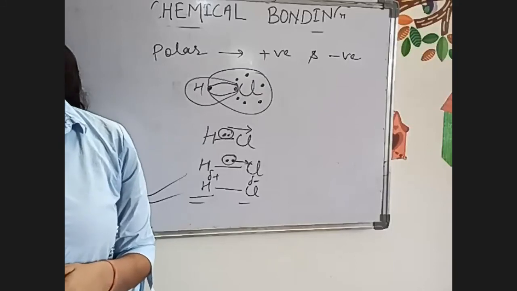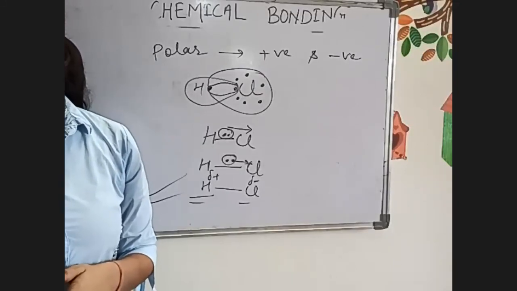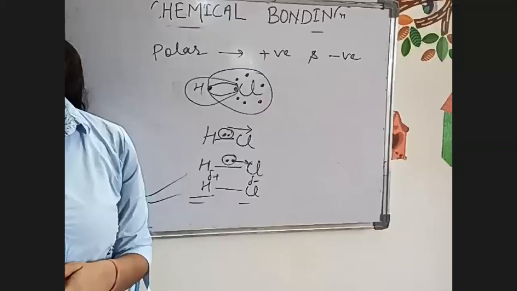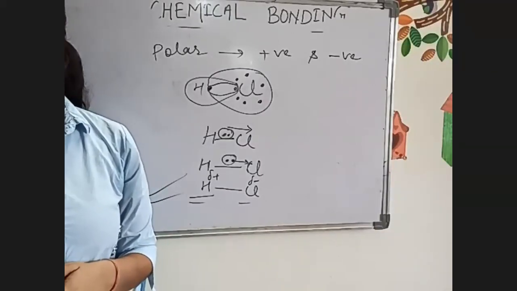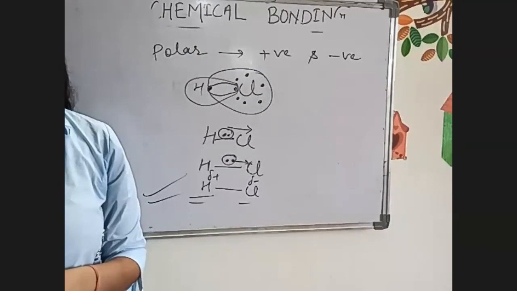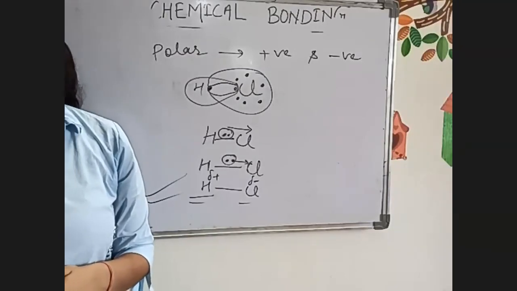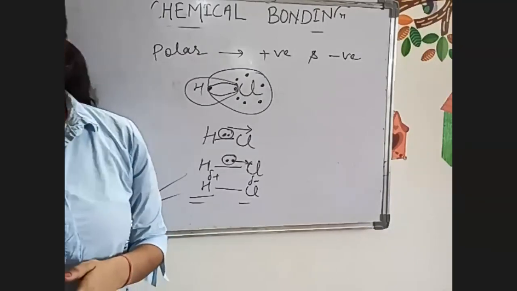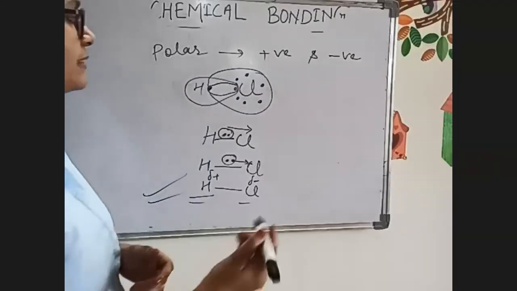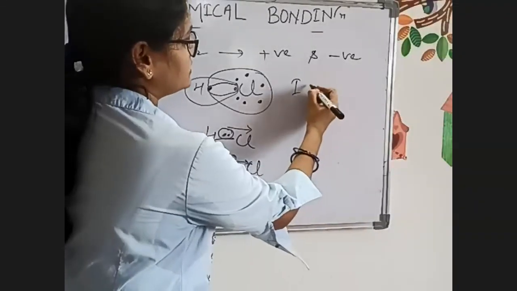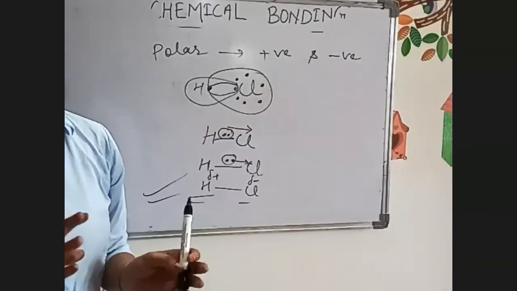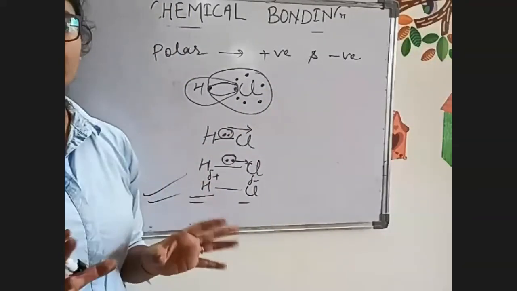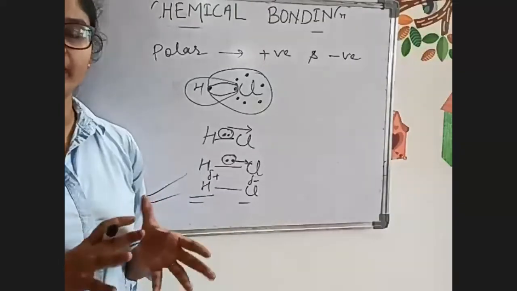Any other doubt? Students, any other doubt you have? Everything is clear? If you have any doubt, you can ask. Similarly, you can ask for HI, some other example also you can take. Nothing much is needed. With this HCl you have understood polarity and polar covalent bond.